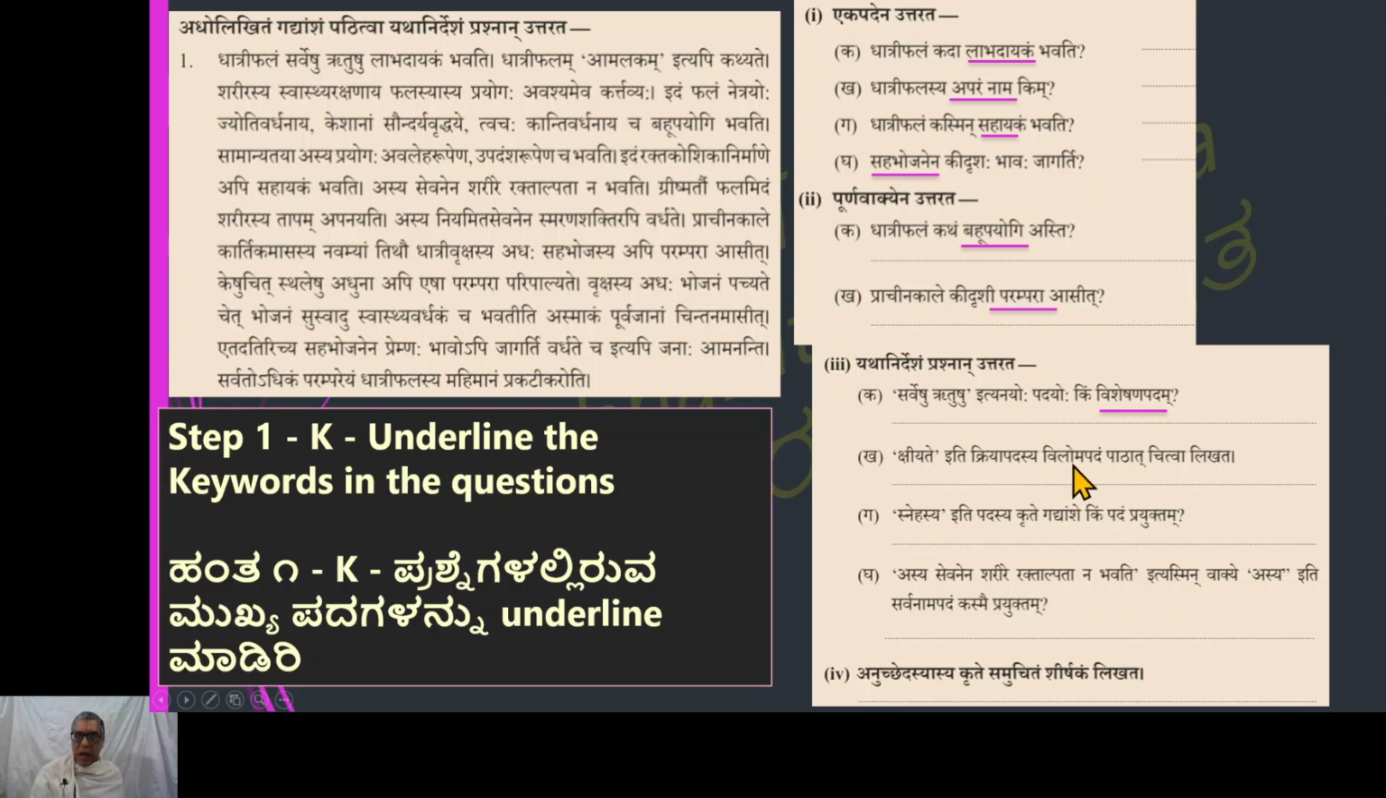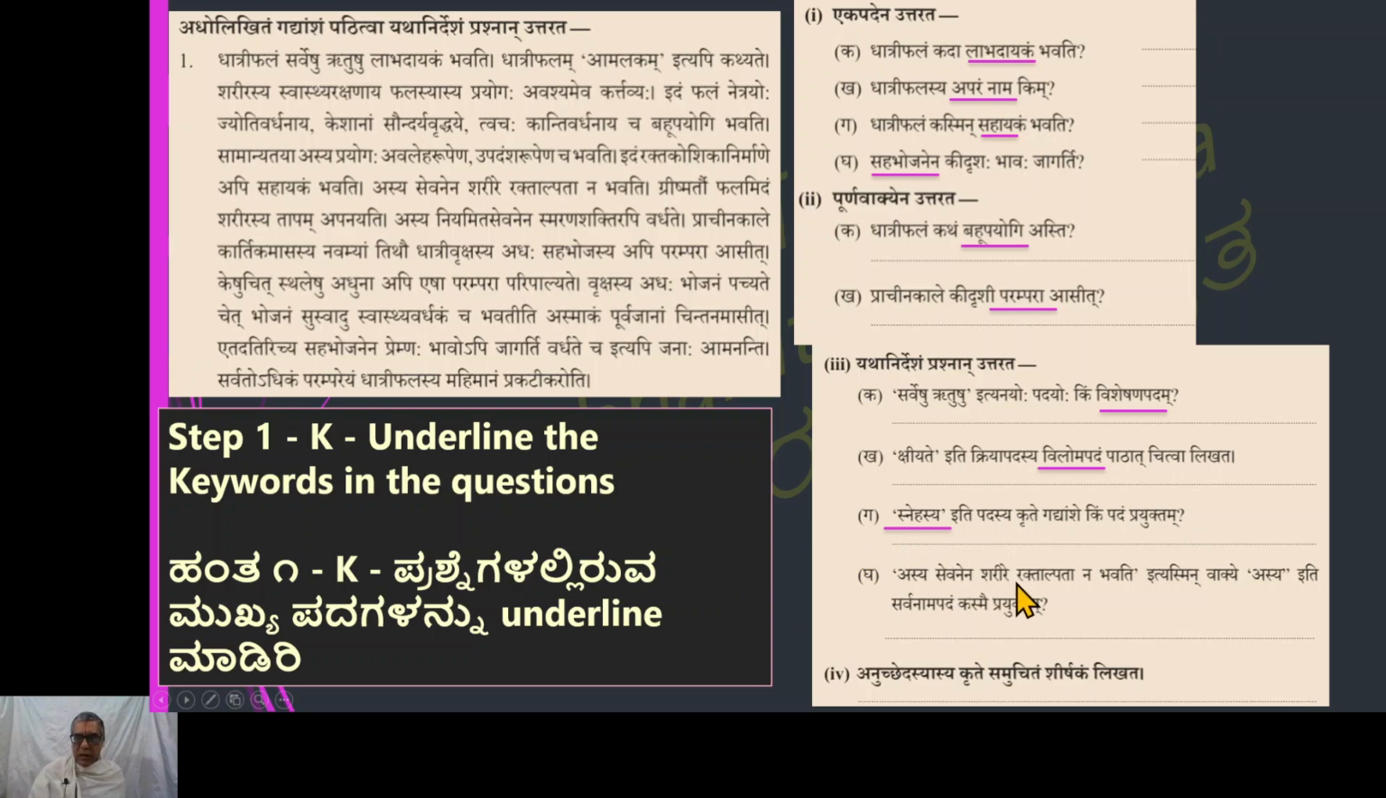Kshiyate iti Kriyapadasya Viloma Padam Pathat Chitva Likhata. Kshiyate means diminishes, reduces, decays. So we have to find the word which is the Viloma Pada, the opposite of Kshiyate. The opposite word is Vardhate, and we have to identify that word in this paragraph, which we will do. Snehasya iti padasya krite gadyamshe kim padam prayuktam. We have to identify the synonym, the paryaya pada, for the word Snehasya in the passage. Snehasya is of friendship.